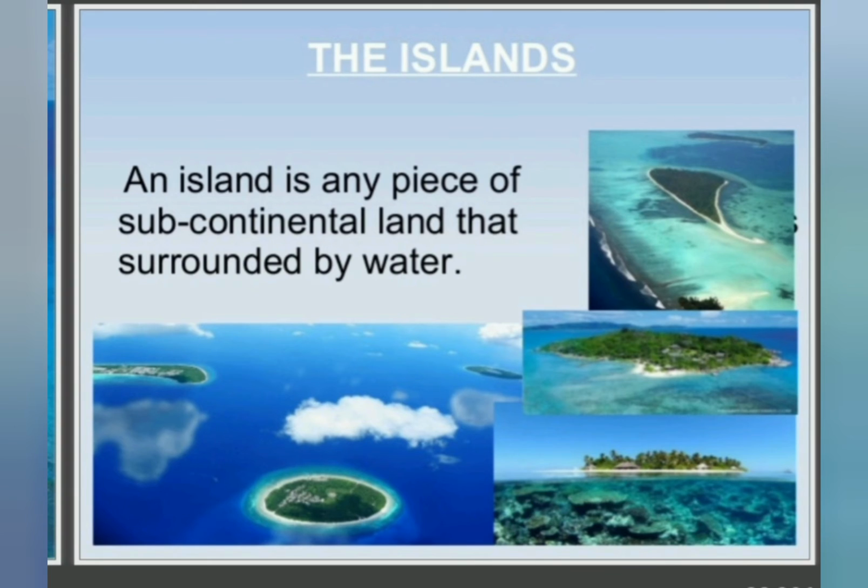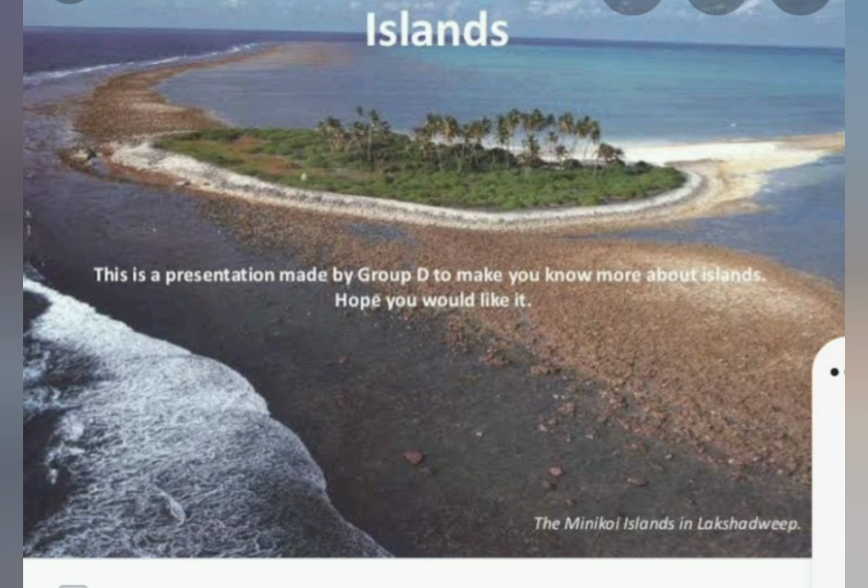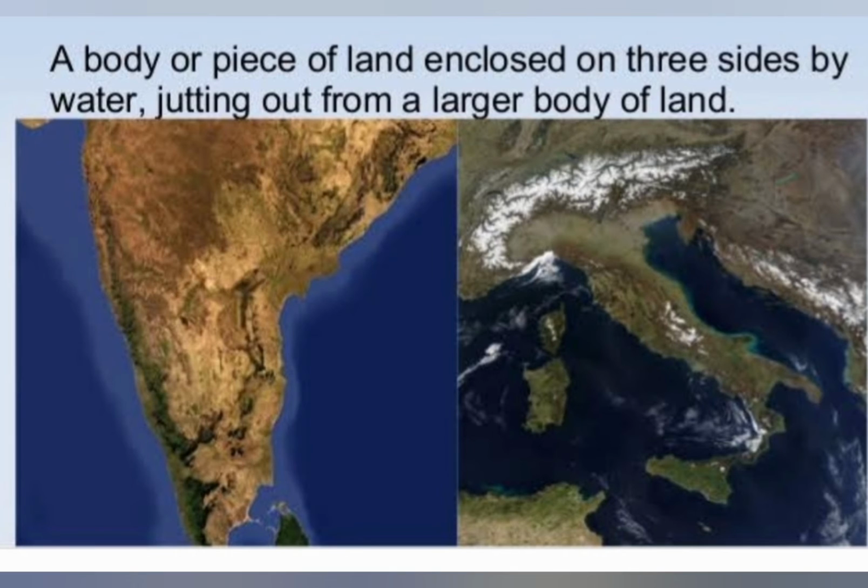Next landform is island. All of you know a land mass surrounded by water on all sides is called an island. Examples: Sri Lanka, Japan, Great Britain, and Andaman and Nicobar Islands, and Lakshadweep in India. Peninsula. What is a peninsula? A large land mass surrounded by water on three sides and joined to land on the fourth side is known as a peninsula. For example, Indian Peninsula.